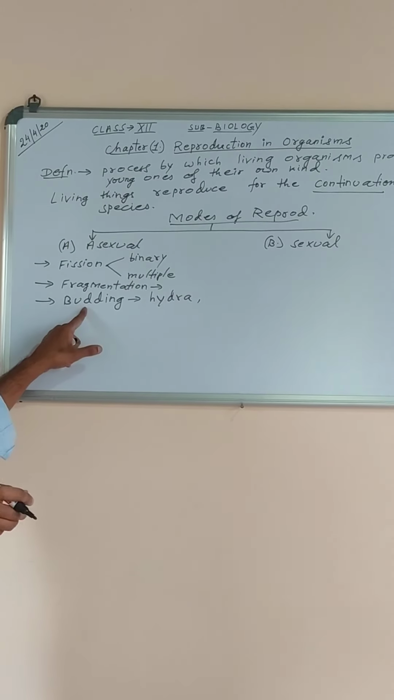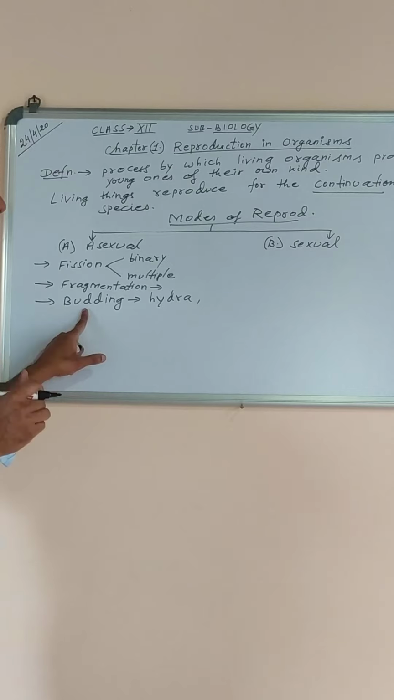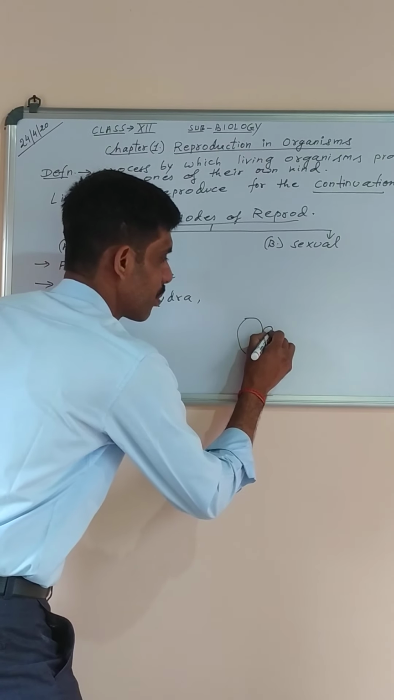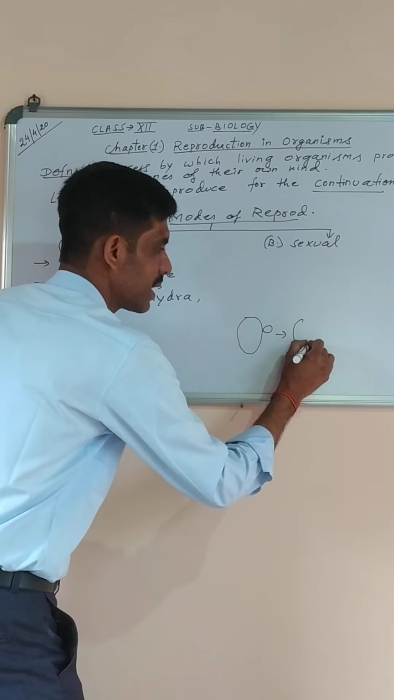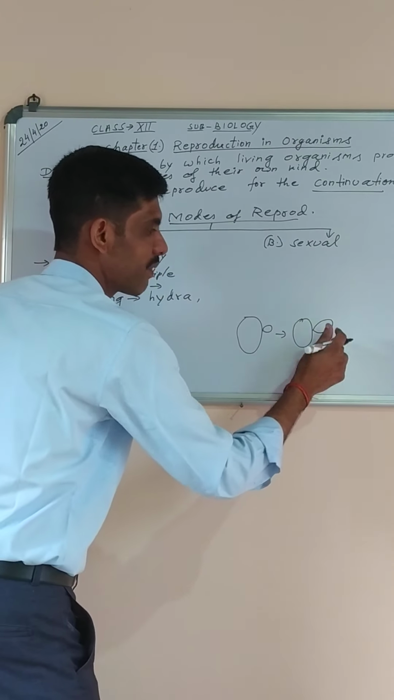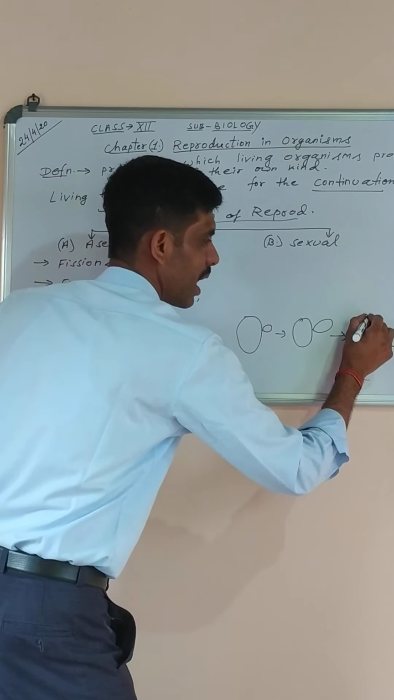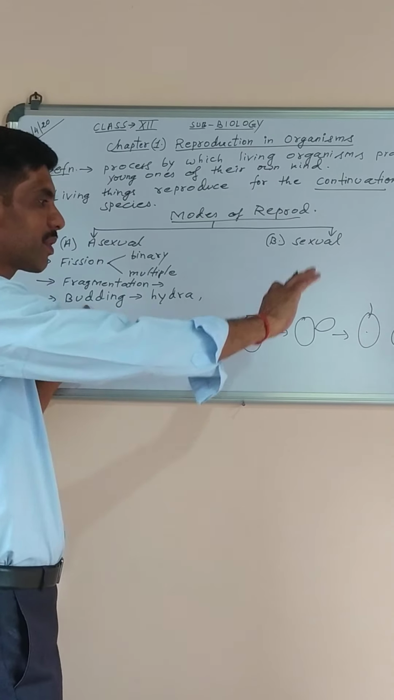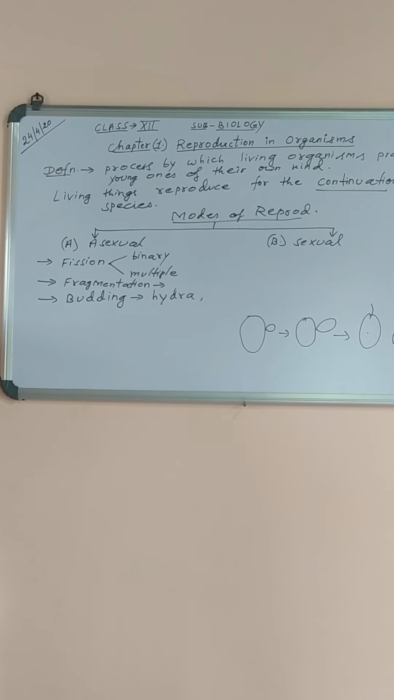So budding is a method of asexual reproduction in which a small outgrowth from the body of the organism, like suppose this is an organism, a small bud, this is the outgrowth. This outgrowth will become bigger in size, and finally it will get detached from it. It will be separated, and both of them can lead an independent life. So this method of reproduction is called budding. Along with the diagram also you can understand.